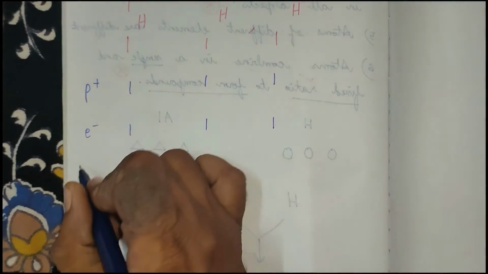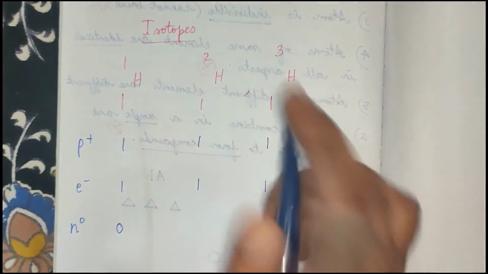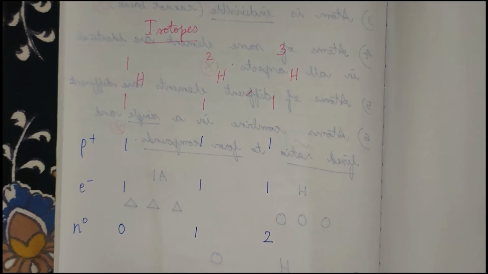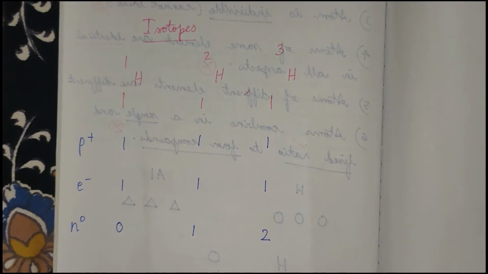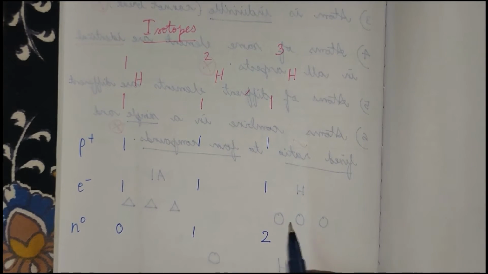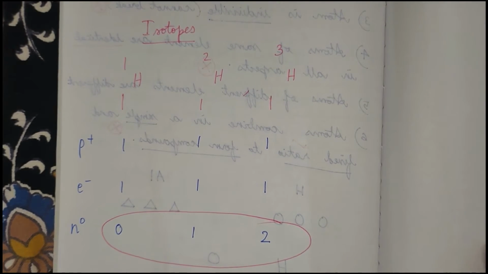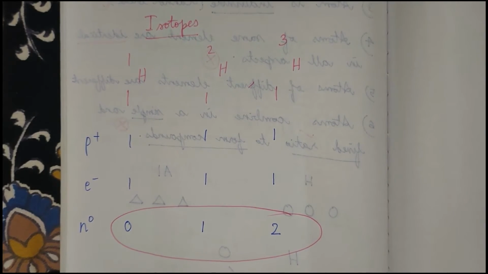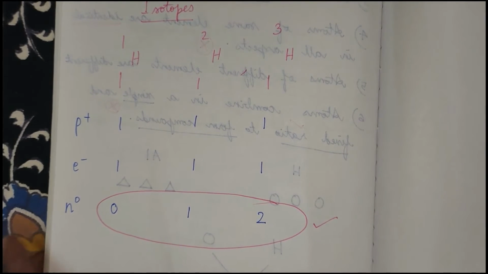So, the number of electrons is also 1. What about the number of neutrons? We have to subtract these two. 1 minus 1 is 0. Here 2 minus 1 is 1. 3 minus 1 is 2. What he said was atoms of same element, here the same element is going to be hydrogen, are identical in all aspects. That point is wrong. They are not identical. The number of neutrons are differing here, right? So that point is also wrong.